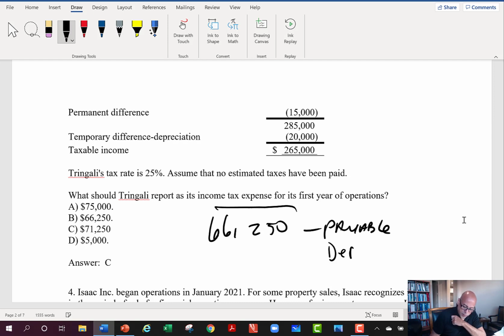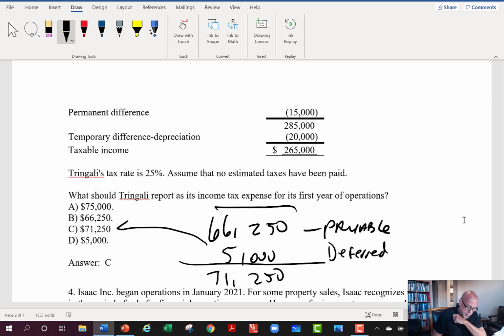The deferred portion is the 5,000 from the previous question. You add those two together, you get the 71,250 is the tax expense,